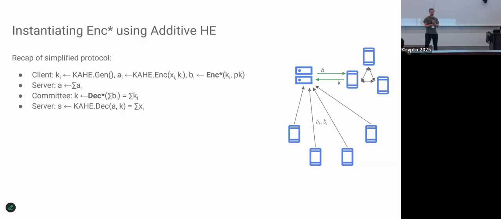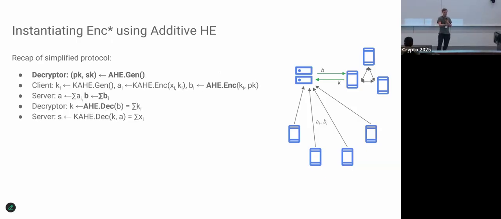Here, the encryption scheme that is used at the committee in order to decrypt the KHE keys is in fact just additively homomorphic encryption. So this Enc star and Dec star here we replace by, first, the key generation protocol and then an additively homomorphic encryption and decryption. The nice property is that the encryptions of keys, these B_i here, can be summed up by the server. So the total amount of communication that goes into the committee is independent of the number of clients.